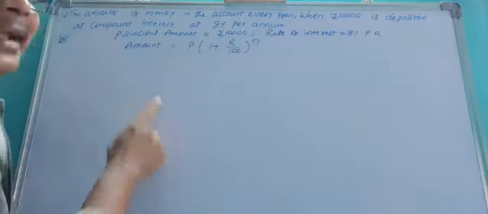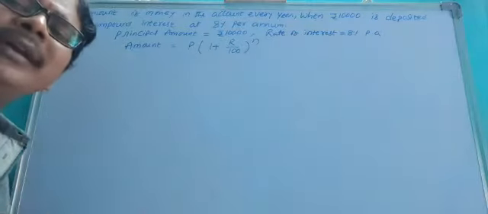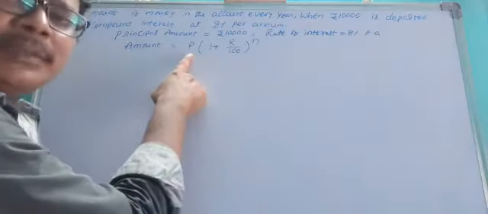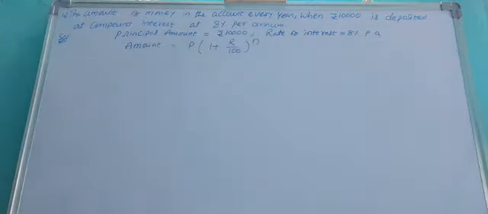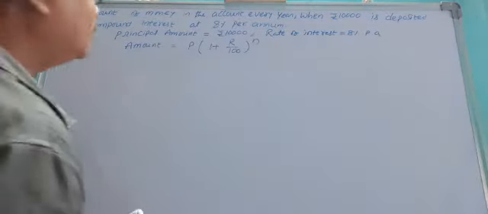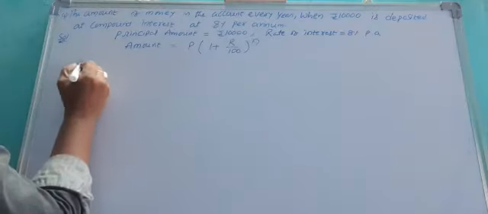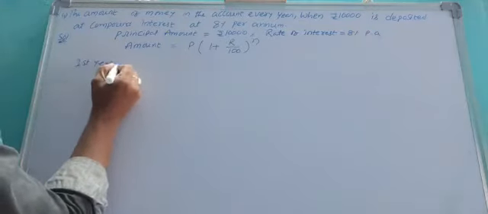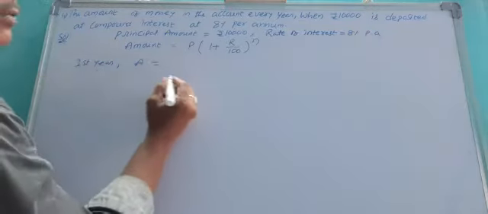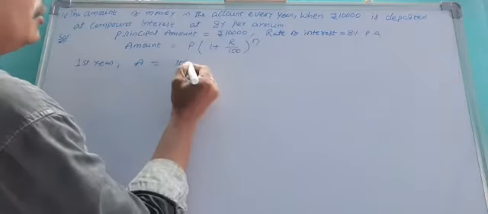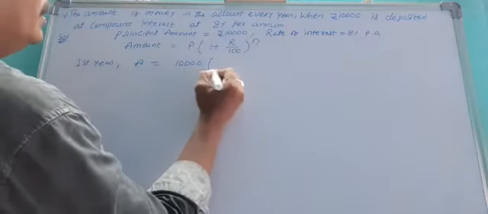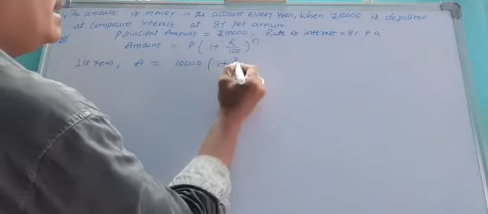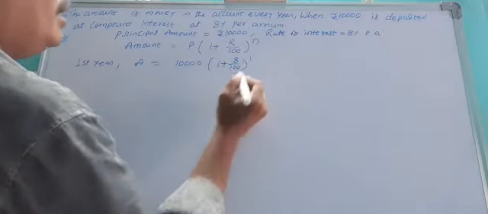In the first year, amount A equals principal amount 10,000 into (1 plus 8 by 100) whole power 1.